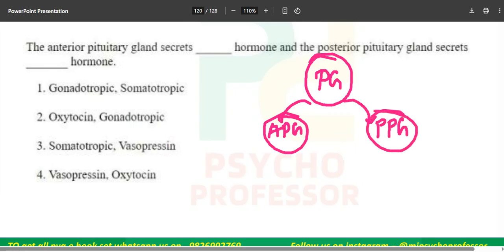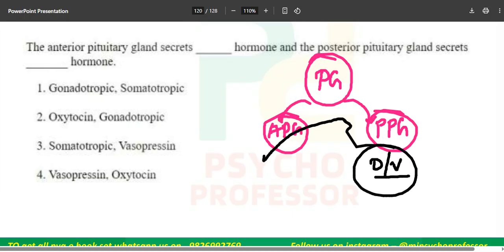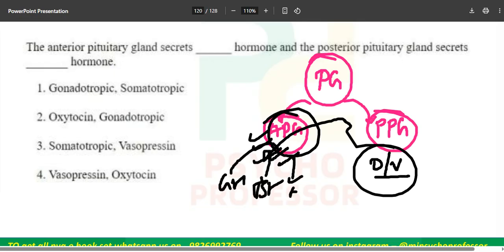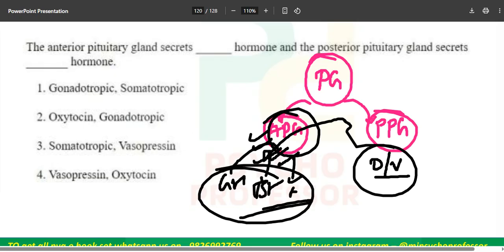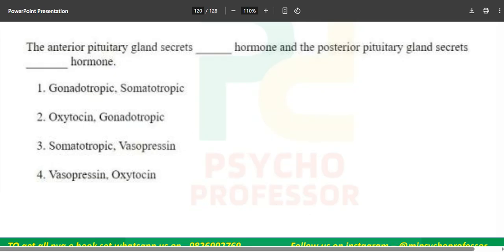From the PPG there will be only two hormones, oxytocin and vasopressin, sometimes called ADH as well. And whatever is left will come from the anterior pituitary gland, be it growth hormone, TSH, FSH, follicular hormone, whatever it is.